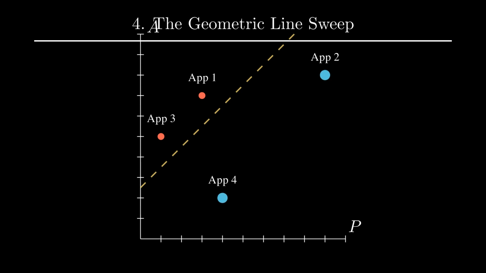And just as the Lagrangian numbers proved, app 4 and app 2 are securely swept into the programmer region, completely separating them from the artists above the line.